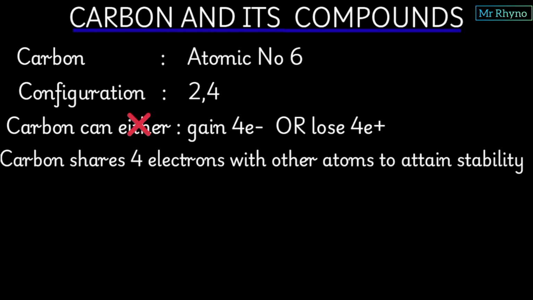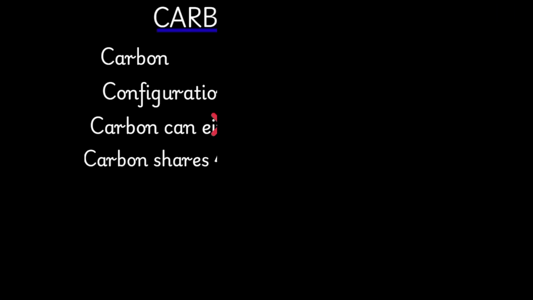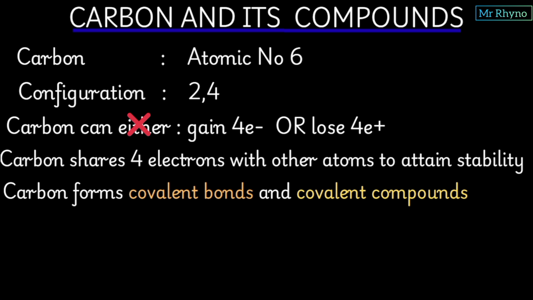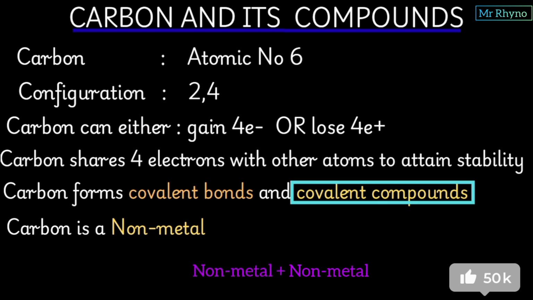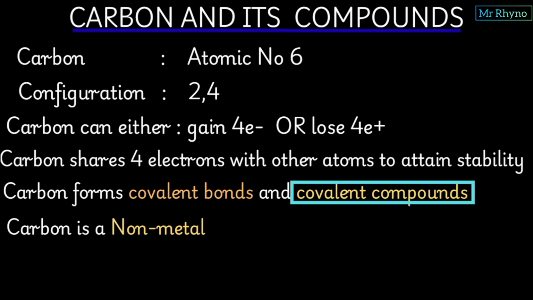Another fact about carbon is that when there is sharing of electrons, there will be formation of covalent bonds and hence covalent compounds. And this only happens to nonmetals. And this tells us that clearly carbon is a nonmetal, because covalent bonds are normally formed between two nonmetals. Let us go ahead and look at what these covalent compounds are.